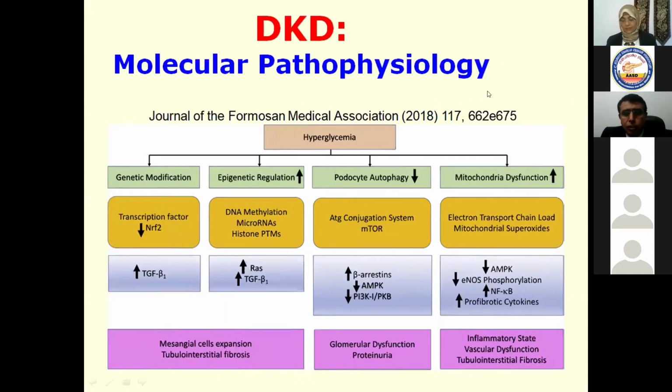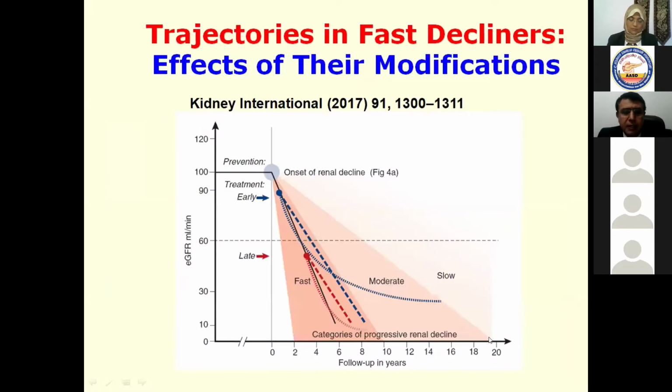Also, molecular pathology, it is not only one pathology. Hyperglycemia may produce genetic modification, may produce epigenetic regulation, may suppress podocyte autophagy and cause mitochondrial dysfunction. All of this will produce a lot of molecular pathophysiological pathways ending in mesangial cell expansion, and in our situation, glomerular dysfunction with proteinuria and inflammatory state, vascular dysfunction, and tubulointerstitial disease.